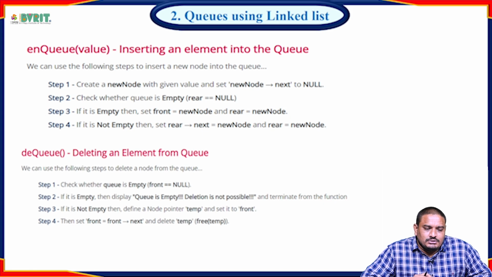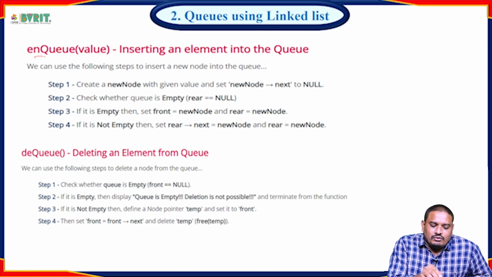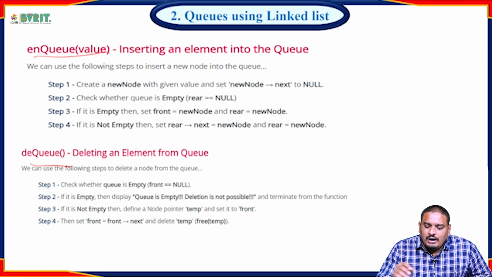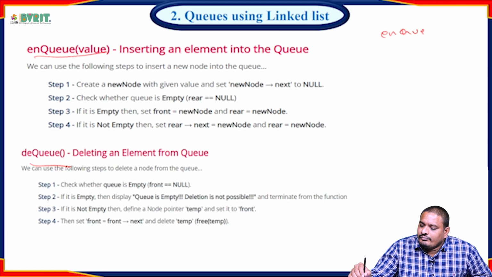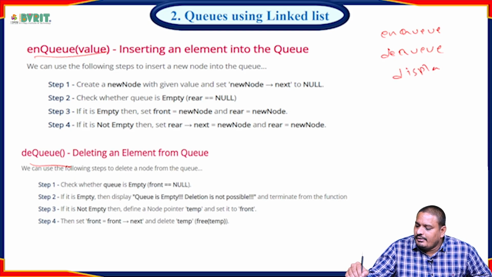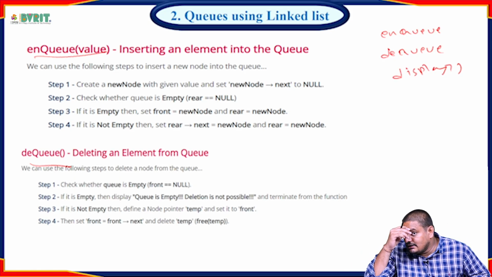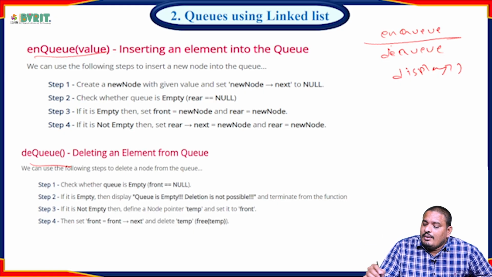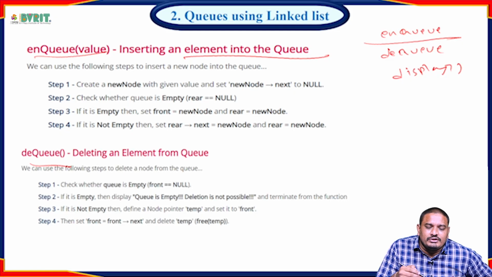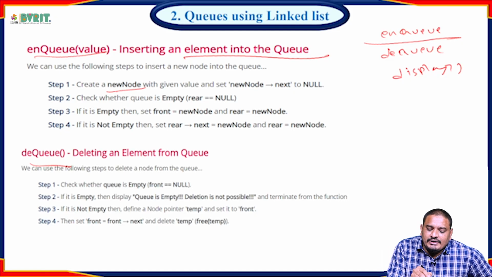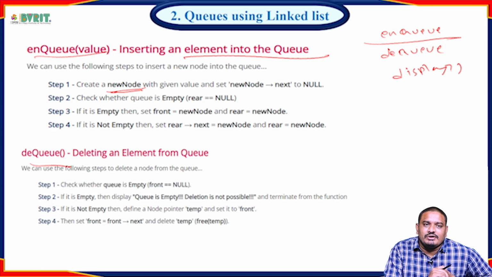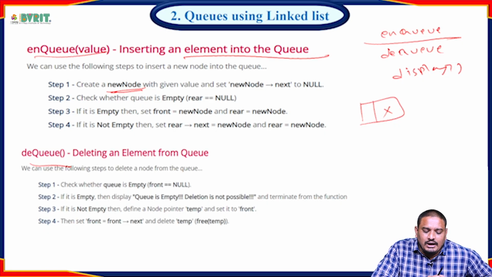See the algorithms. Here we are performing the NQ operation, the DQ operation and display. Three algorithms are available here. For the NQ operation, we are inserting an element into the queue. What are the different steps to follow for inserting the element? Initially, first we create a new node. The new node's next is set to null.